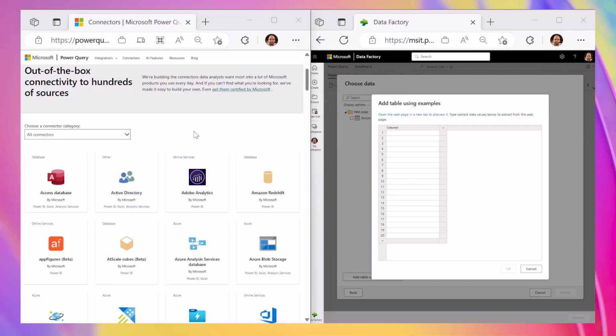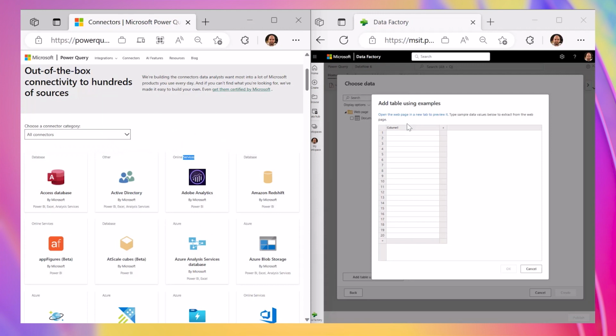By Example Data Extraction in Data Flows provides a no-code, user-friendly way for citizen data users to extract data from unstructured data sources that is unmatched in the industry. Web By Example allows users to easily extract data from web pages, like the one we see on the left, where a matrix-style gallery can be turned into a tabular structure, including connector names, publisher, in this case Microsoft, categories, and products as columns.